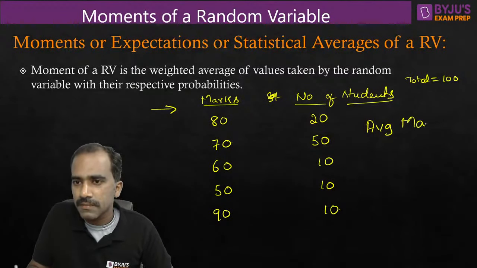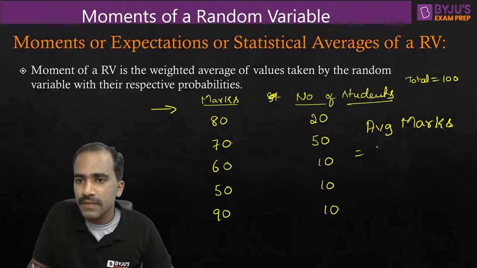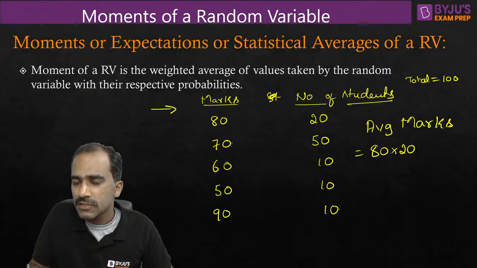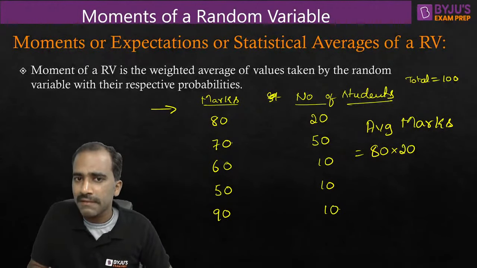Average marks. Okay, so how do we find that average? If you remember, this is how we used to find it. We do a weighted average of marks. So 80, we multiply it with its weight. What is the weight? How many students got 80? 20. So we multiply that 80 with 20. So we're multiplying the value that we want to average, marks, with its weight.